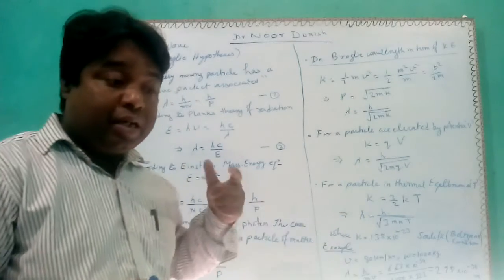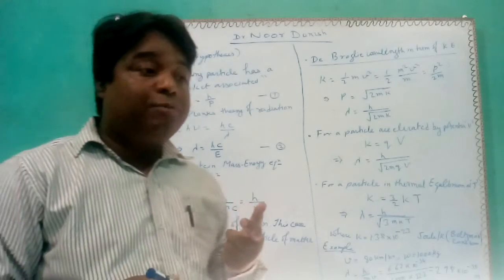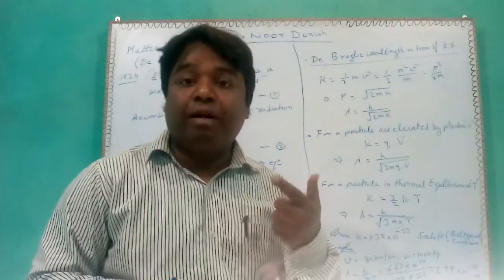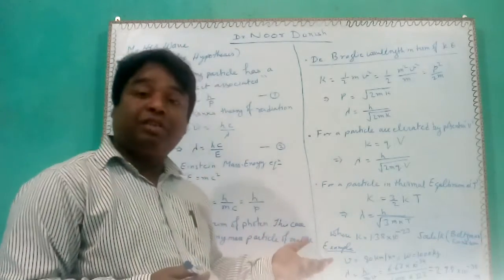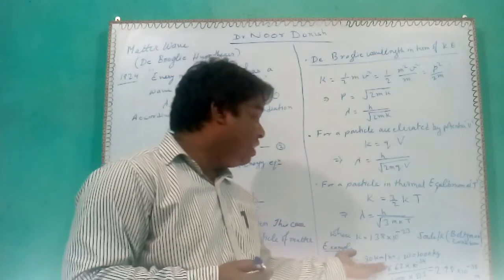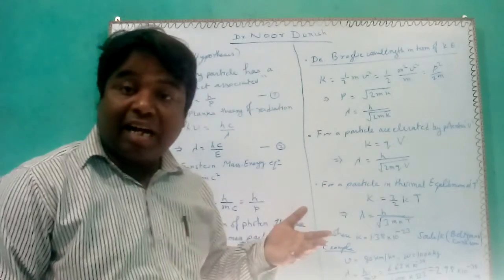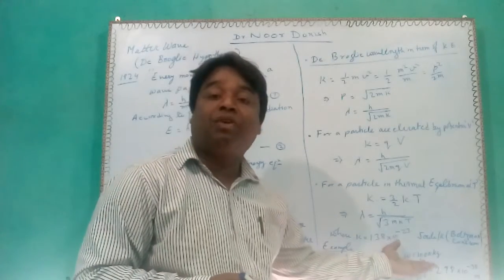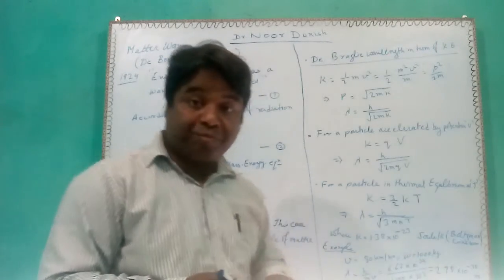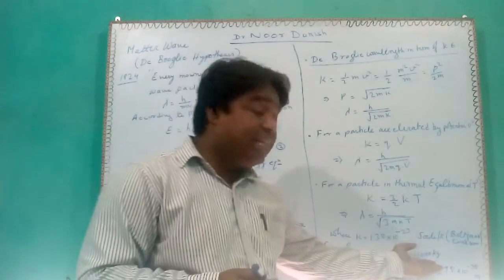Let's see why I am not able to observe this in the case of my car driving. Suppose I am driving my car with a velocity of 880 km per hour, which is considered a high velocity, and having a mass of 1000 kg.